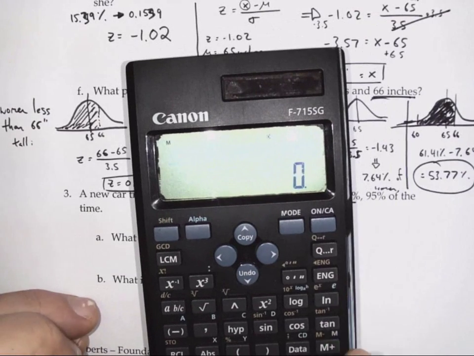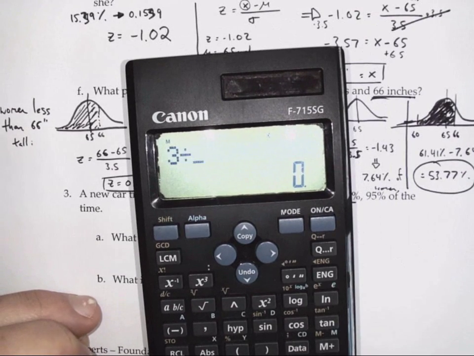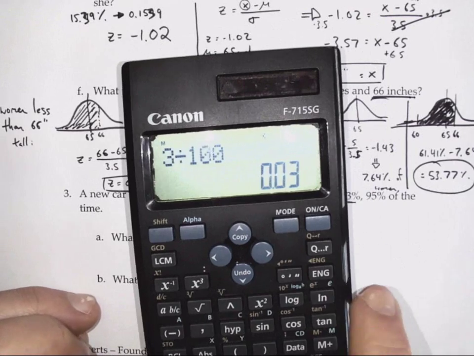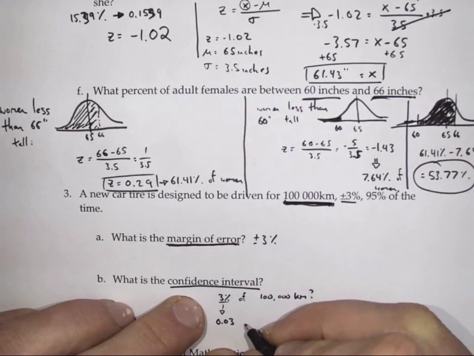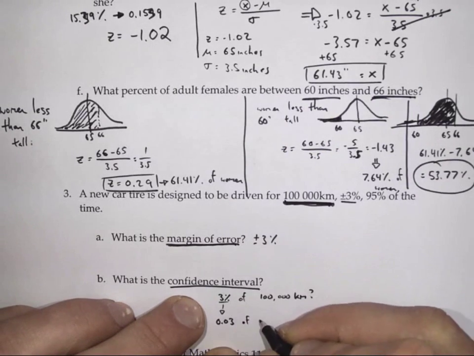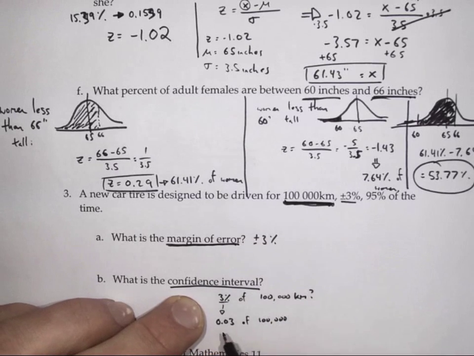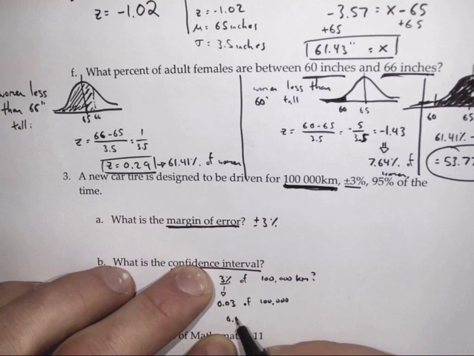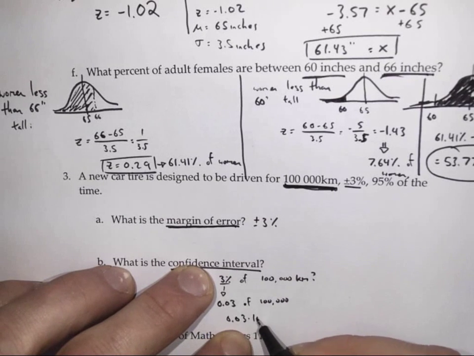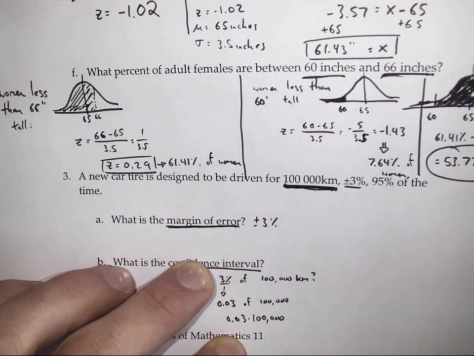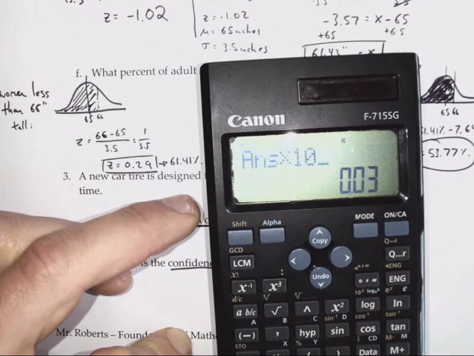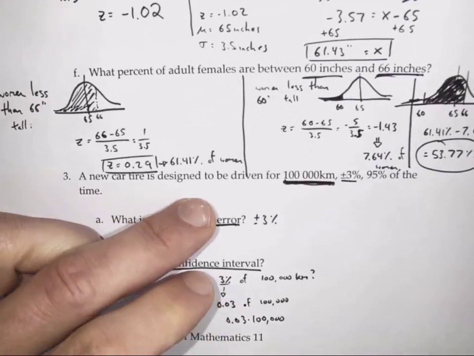To clarify how I did that, I divided my percent by 100. Of 100,000. To determine that, I multiplied them together: 0.03 times 100,000. All right, I get 3,000.